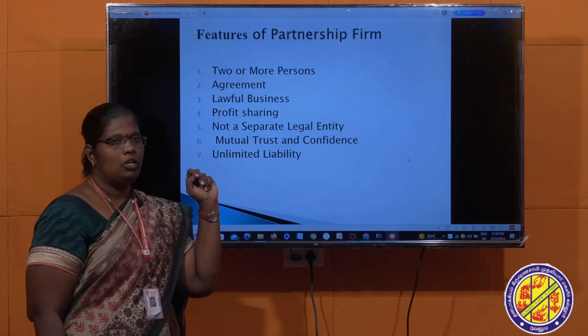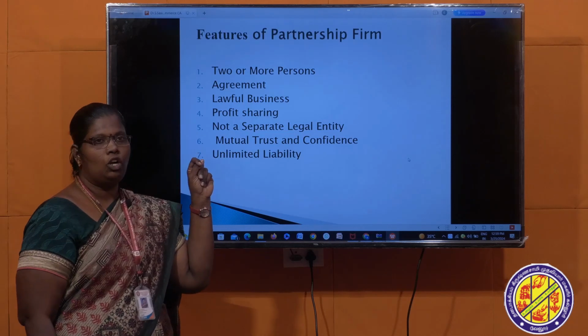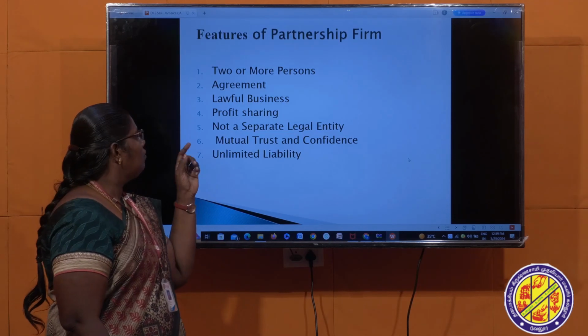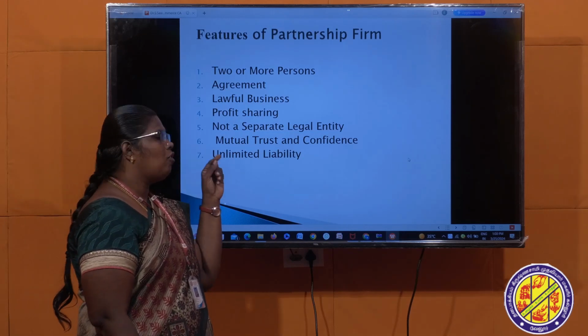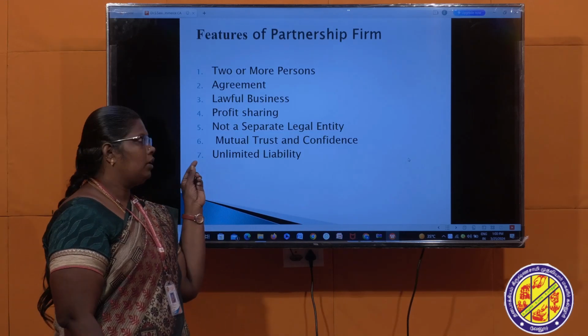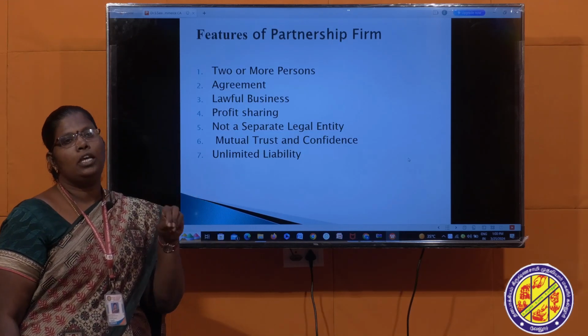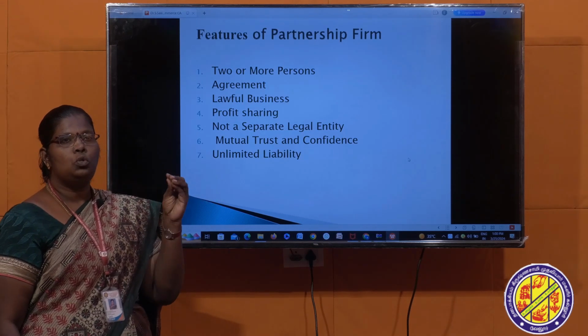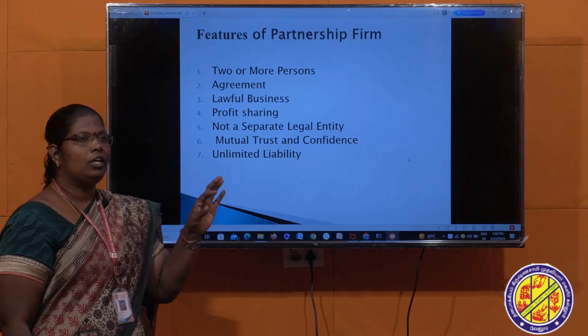Second one is agreement. So what is agreement? It is a written document stating the conditions made in the partnership firm. Third one is lawful business. So what is lawful business? It is the business that those in partnership are doing, which must be lawful, based on the rules and regulations framed by the government that should be followed.